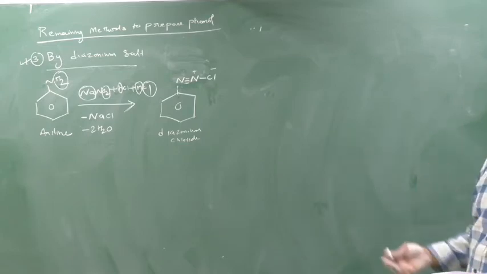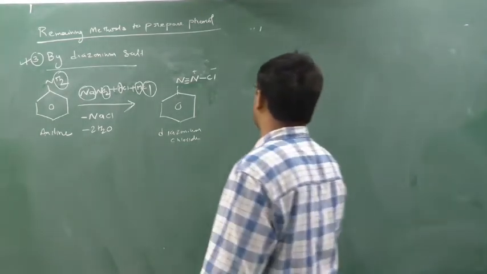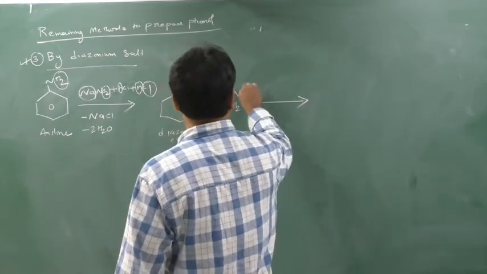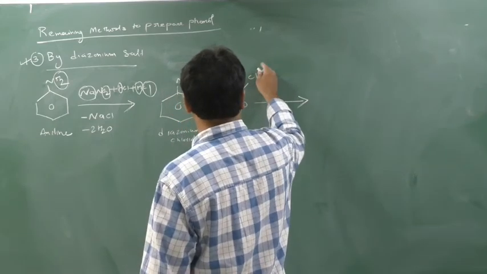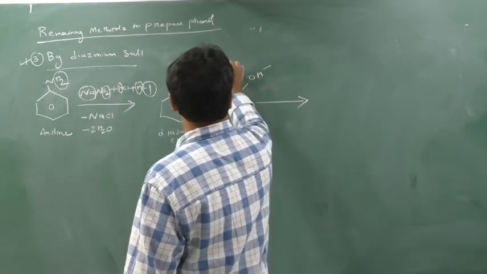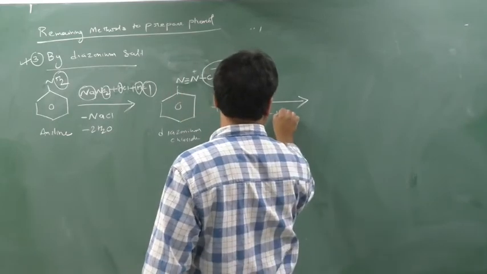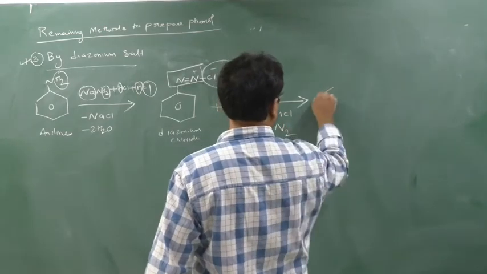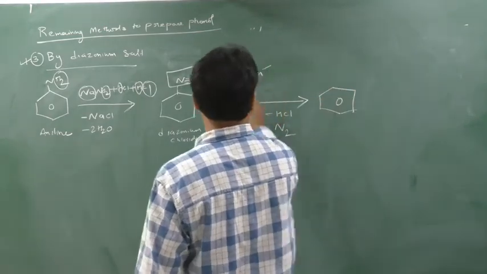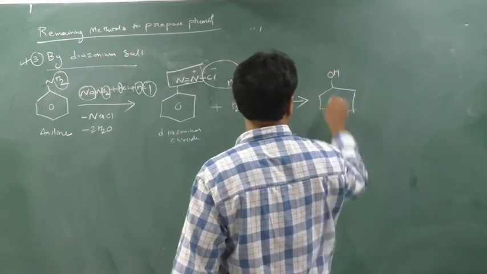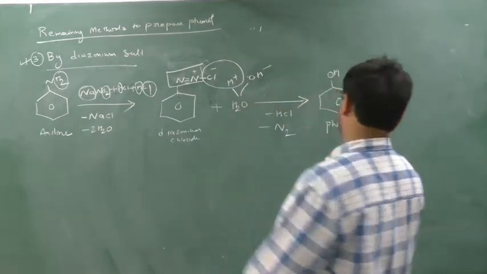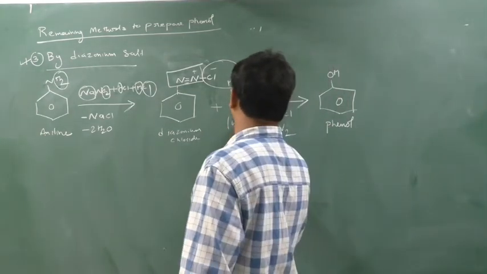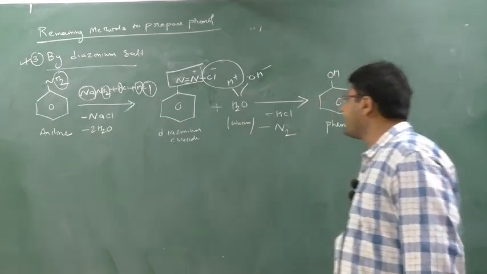Clear? Now from this you have to prepare the phenol, nothing, just you provide the water. If you do the hydrolysis, what will happen? See, on hydrolysis this is H plus, this is Cl minus, OH minus. See, this H plus and Cl minus will form HCl. This 2N will be removed as N2. So remaining is this benzene ring and this OH. So OH will be attached here. So this is nothing but your phenol. Write this down. Clear? And this water should be warm water, a bit warm, okay, warm water.